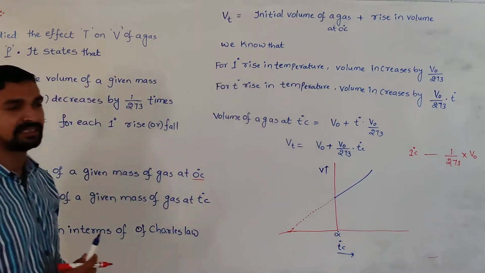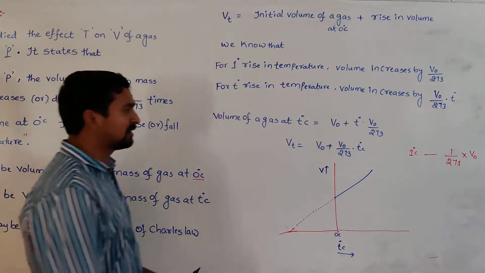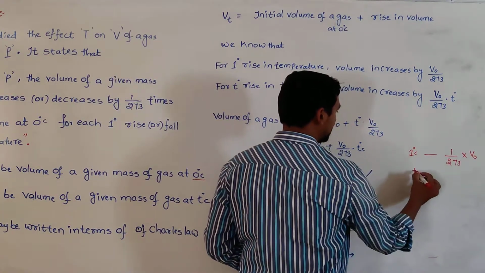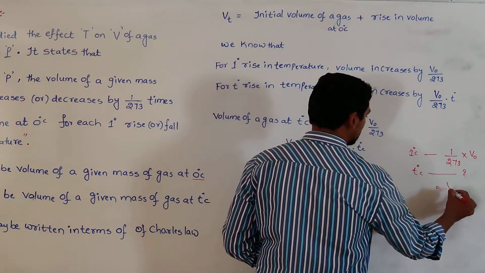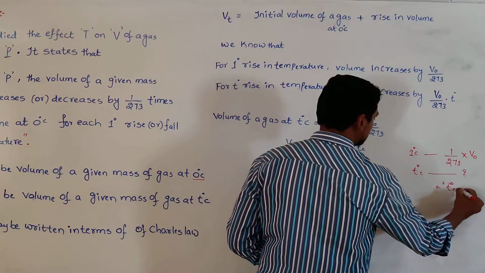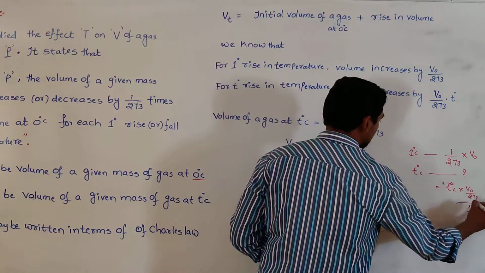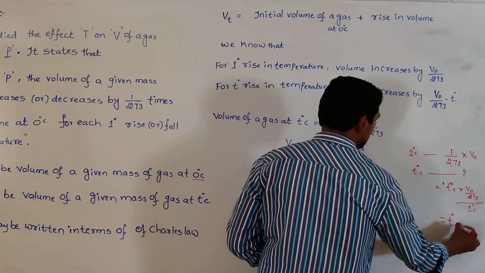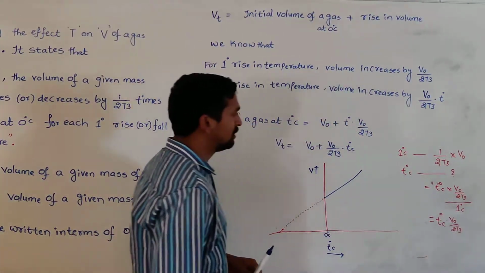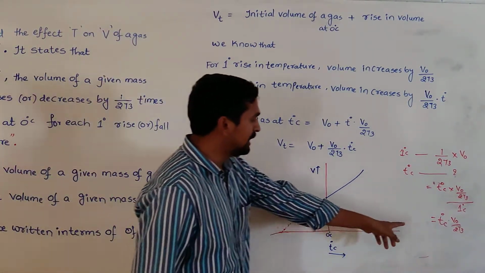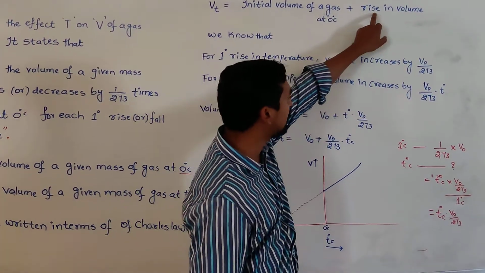But did you rise only 1 degree in temperature? No. How much are you rising? 0 degree centigrade to T degree centigrade. For 1 degree rise in temperature, this much. For T degree centigrade, how much does it rise? So you write here T degree centigrade into V0 by 273 by 1 degree centigrade, that is equal to T degree centigrade into V0 by 273. So now how much volume rises? T degree centigrade into V0 by 273. That is the rise in volume.